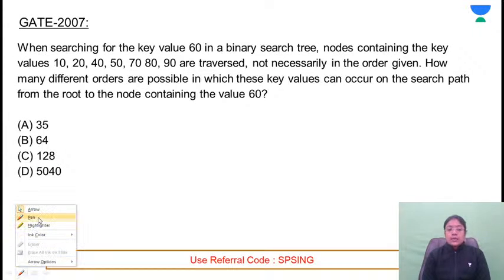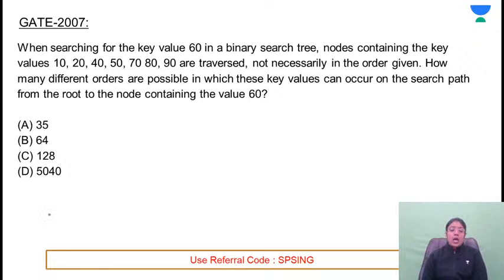So from 2007 we are starting. Questions which were asked on the basis of trees. This is the first question. What will be the answer for this one?